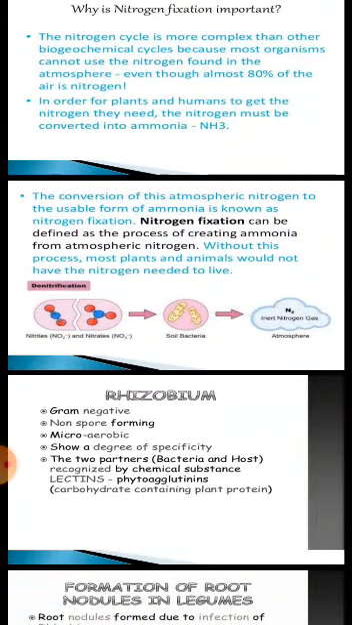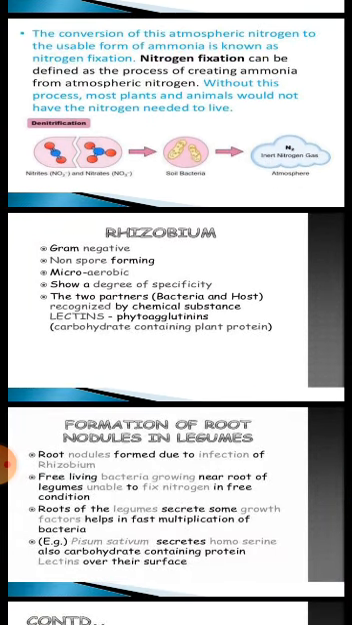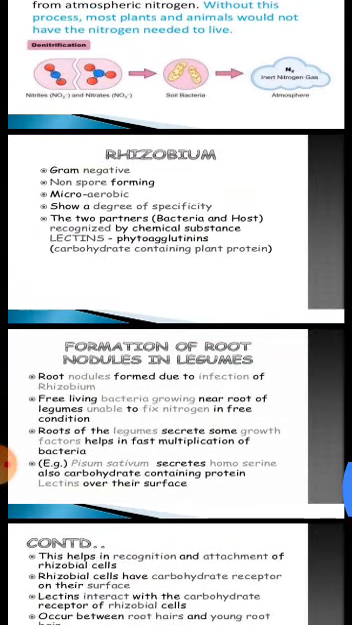Then nitrogen fixation can be defined as the process of creating ammonia from atmospheric nitrogen. Without this process, most plant and animals would not have the nitrogen needed to live. Then rhizobium. It is a free-living bacteria and gram-negative bacteria.